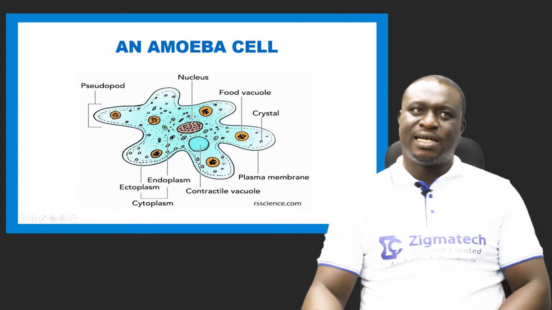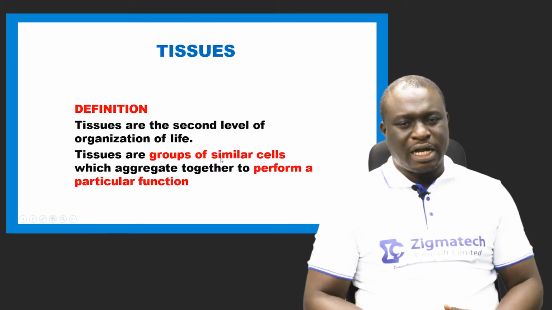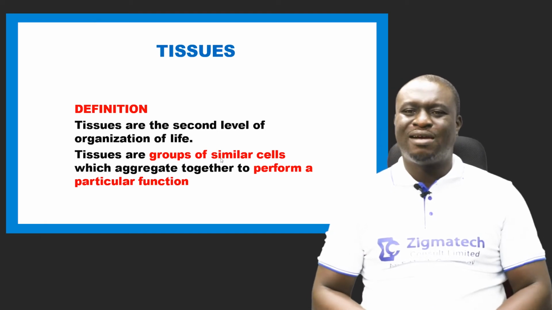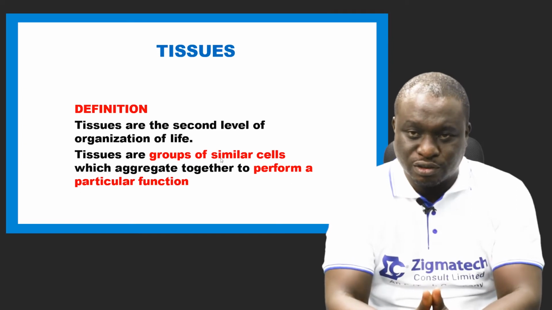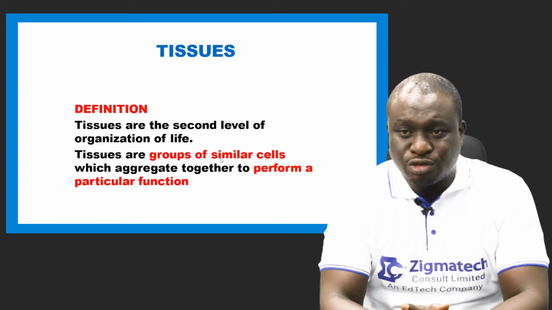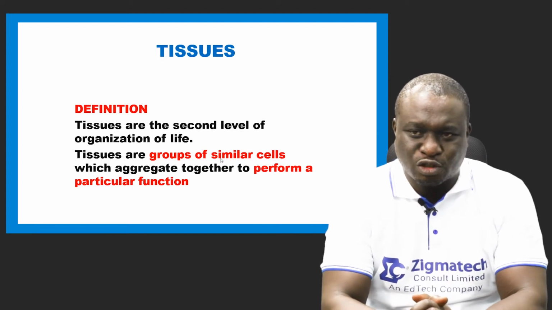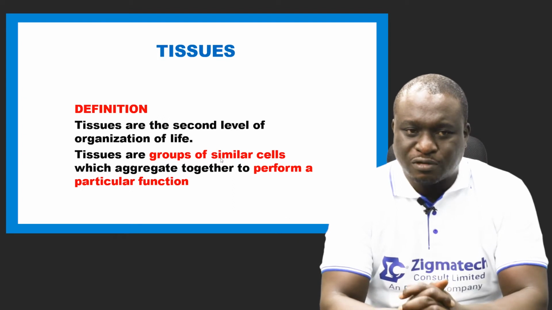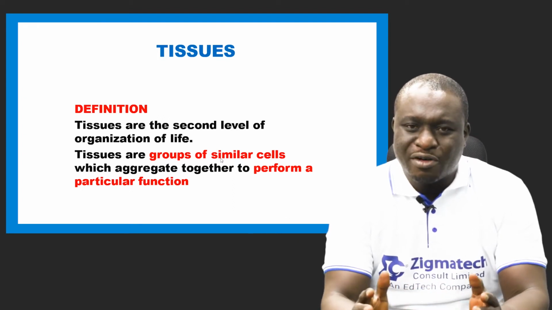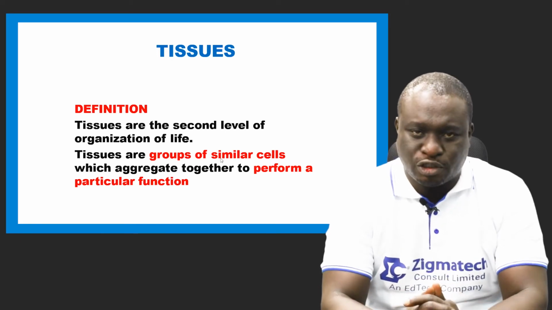Now, the next is tissues. Tissues are the second level of organization of life. Tissues are groups of similar cells. Please take note of this word: similar cells. Groups of similar cells which aggregate together to perform a particular function.